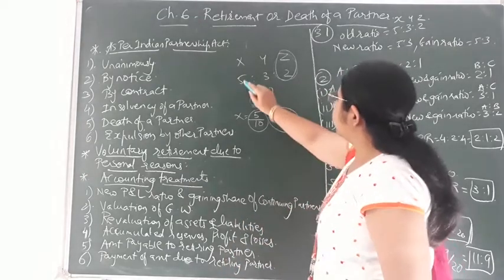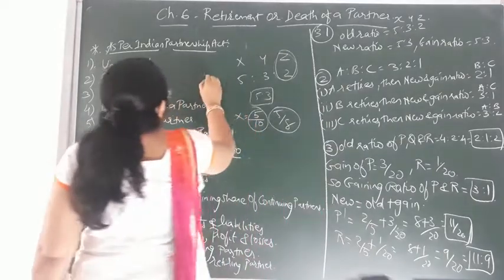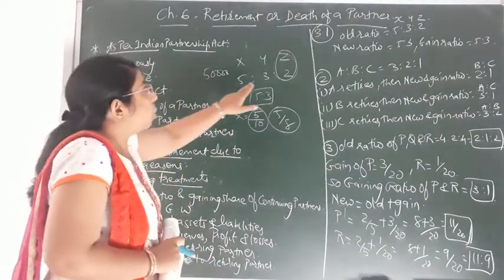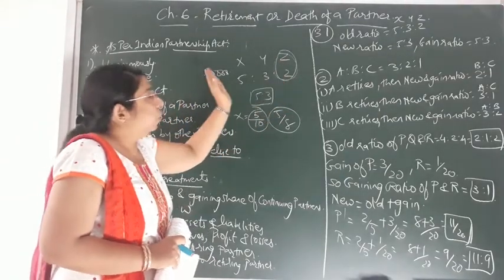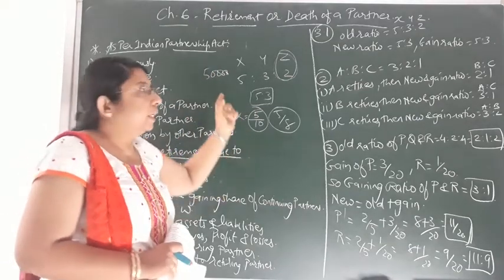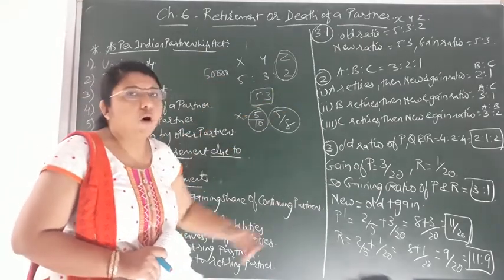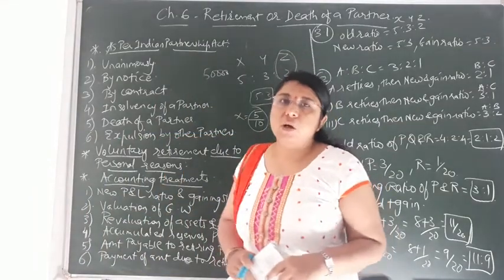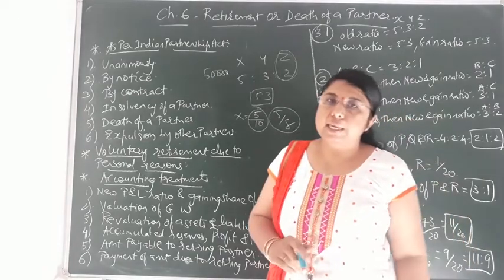Suppose in this example, X, Y and Z, the ratio is 5:3:2. Suppose the general reserve given to you is 50,000. Then this 50,000 is to be distributed amongst all the three partners. Z will not be left out. His share also would be there in this general reserve, because he has also contributed in gaining this general reserve, or in the contribution to this general reserve from his share of profit. So he will also get the share of general reserve. Then afterwards the retirement of that partner will take place.